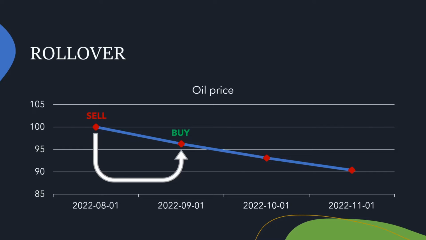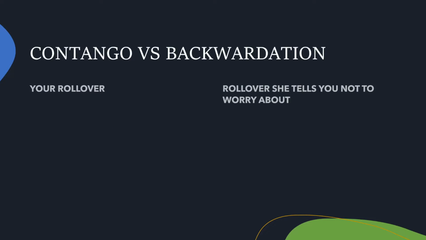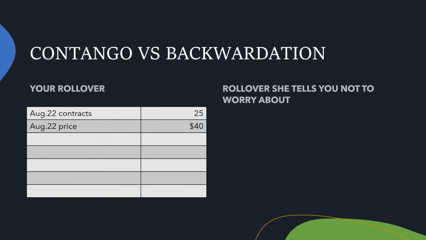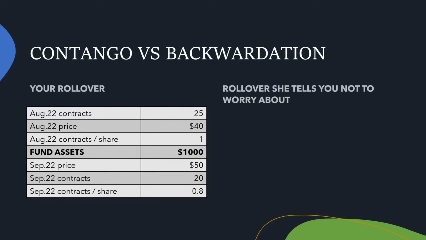The price of the contracts due in 6 weeks may differ substantially from those maturing in 2 weeks. Let's run the numbers here. Say the fund had 25 contracts at $40 each. They can sell the futures and get $1,000. However, the next contracts cost $50 and they can only buy 20 of them, which destroys the value of the fund and untethers it from the underlying index.